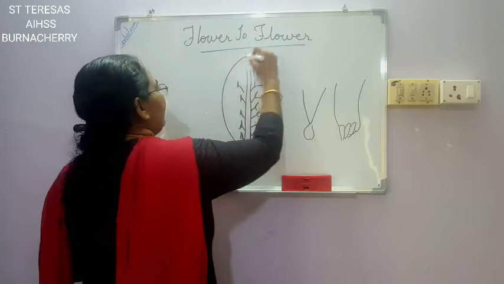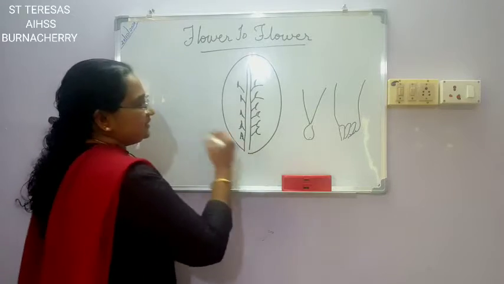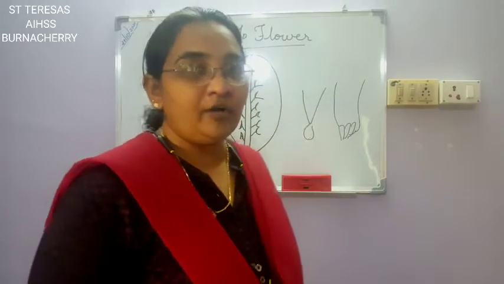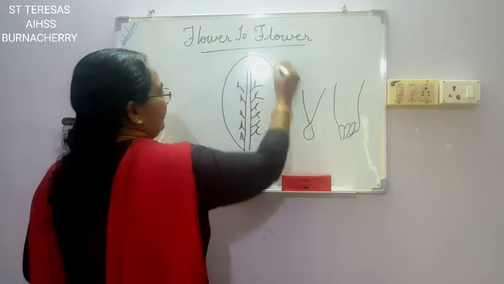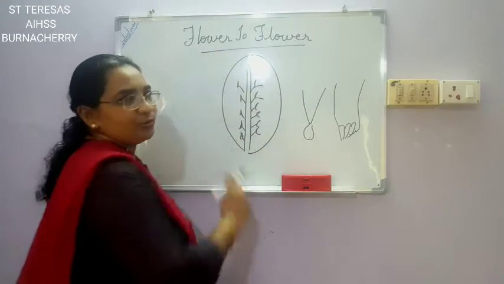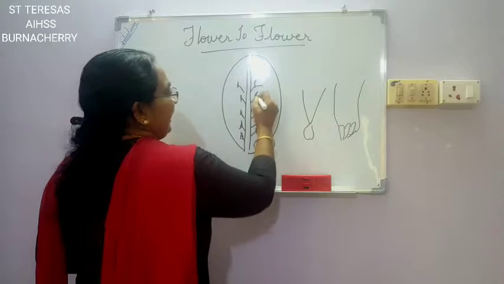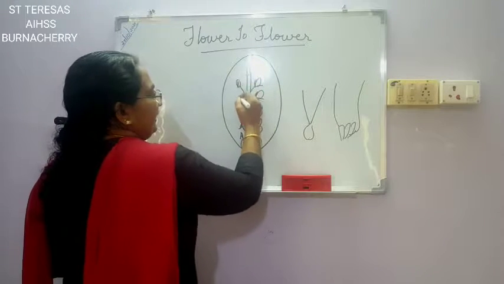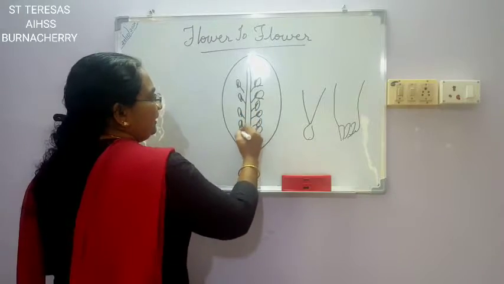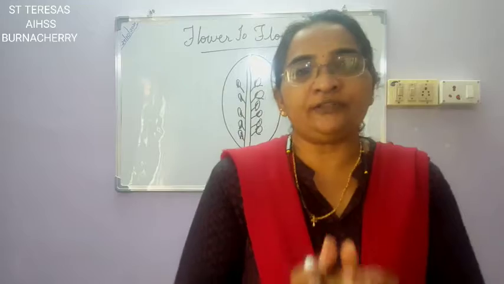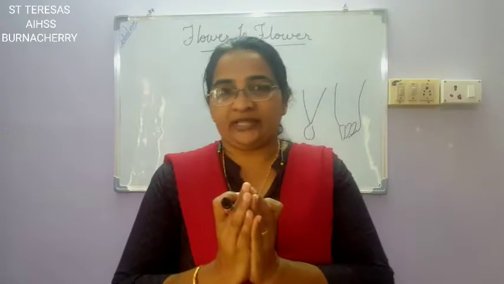A common covering comes like this and covers these fruits together. So all these flowers will turn into fruits, and finally an outer covering comes and covers all the fruits together.